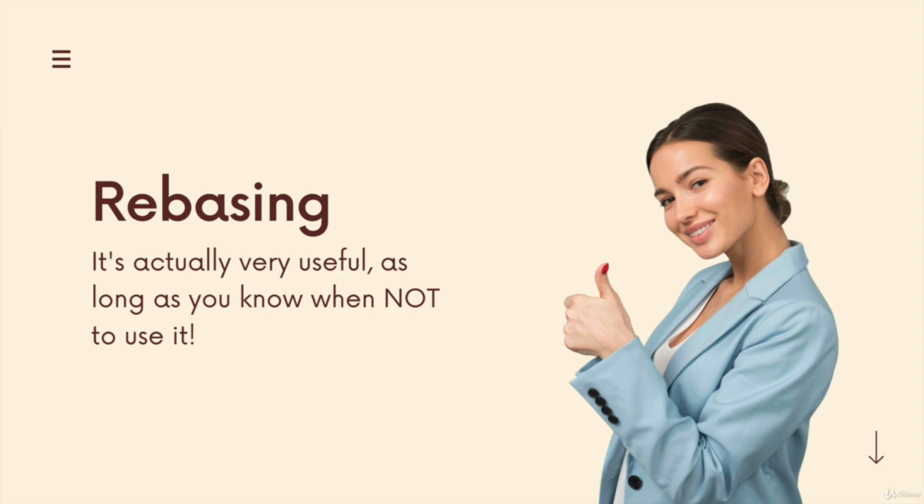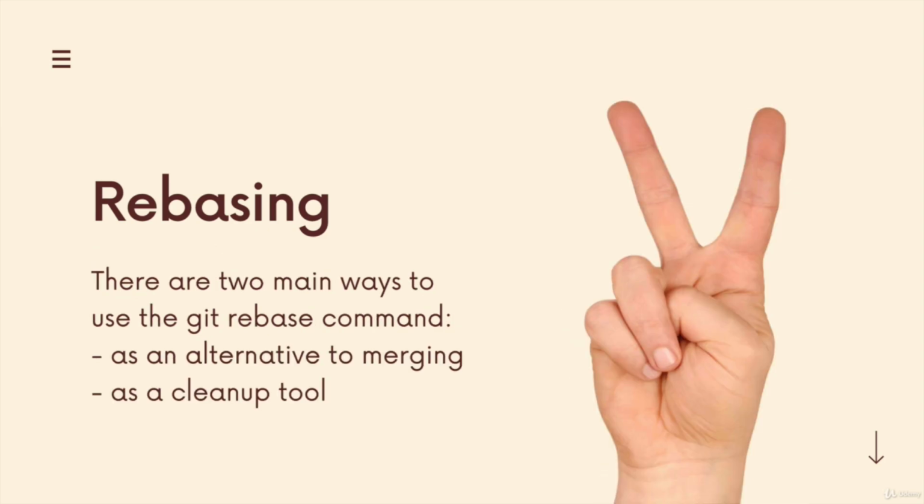So there's a divide within the community because rebasing is an alternative to merging. There's two different things really that people do with rebasing. The first one is you can use git rebase instead of git merge. Some companies will ask their developers to use git rebase instead of merging, but other people get by just fine with git merge and they avoid git rebase. So there's two big workflows for combining branches. One is rebasing and one is merging. We'll talk about that starting in the next video. And then the second use case for rebase is to clean up your own commits, clean up your Git history. And we'll talk about that too towards the end.